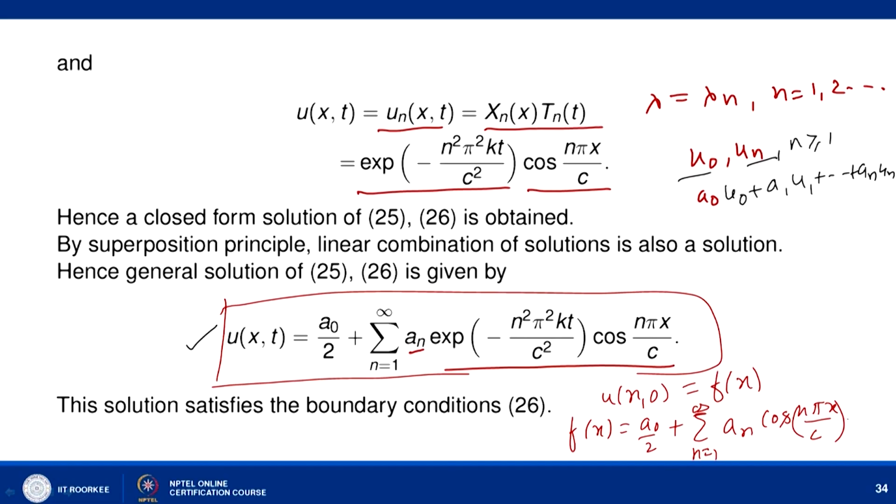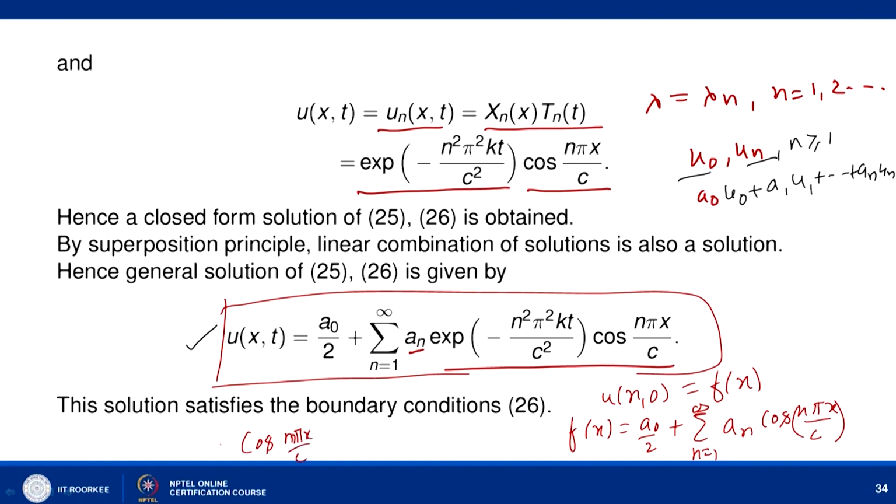Here we utilize the orthogonality of cos of n pi x by c, so you multiply by cos of m pi x by c on both sides and integrate.